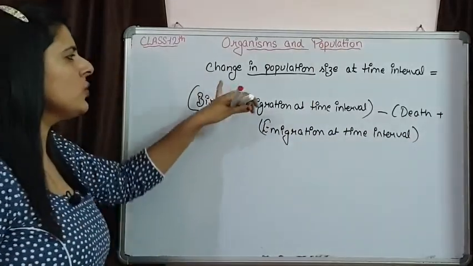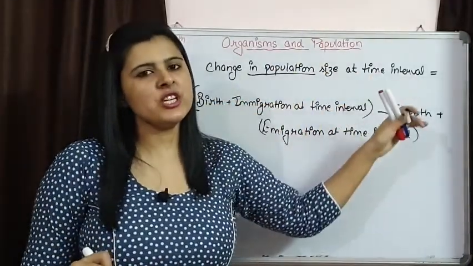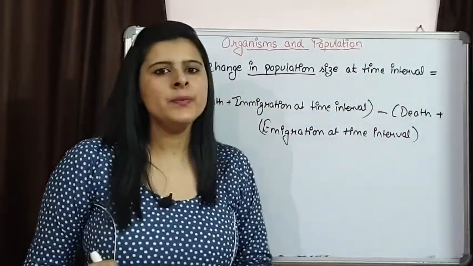This is going to give us the change in population at that time interval.